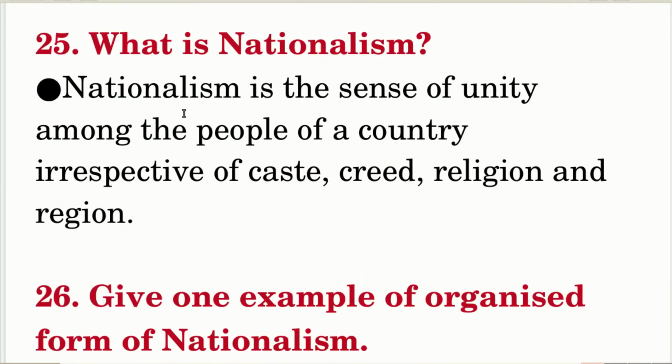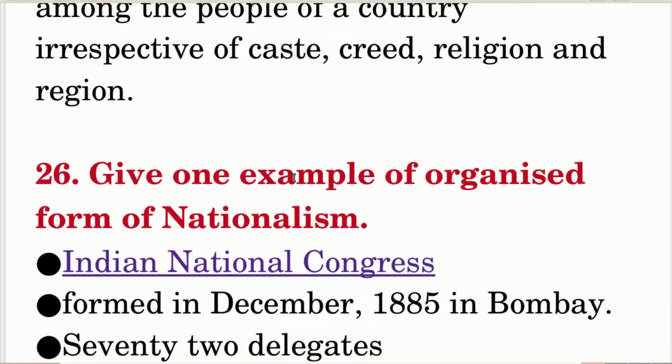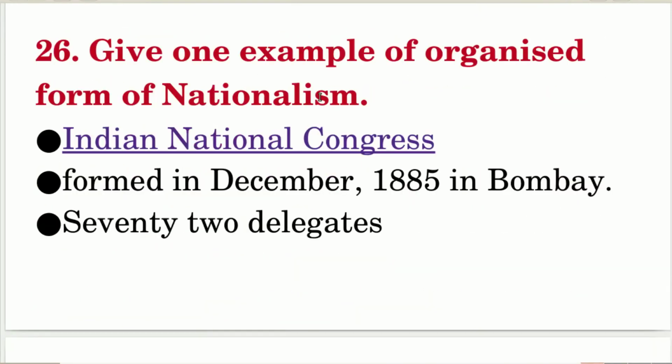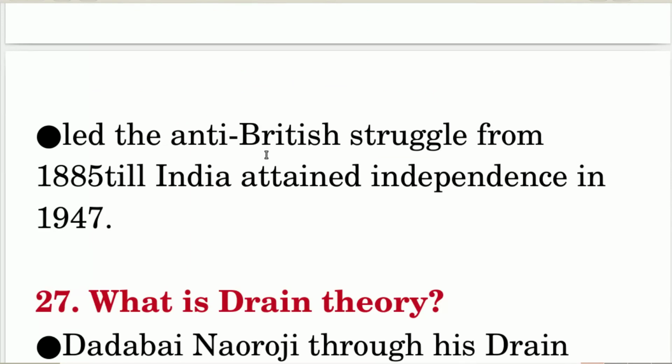What is nationalism? Nationalism is the sense of unity among the people of a country, irrespective of caste, creed, religion, and region. Give one example of an organized form of nationalism. Indian National Congress, formed in December 1885 in Bombay, 72 delegates. It led the anti-British struggle from 1885 till India attained independence in 1947.